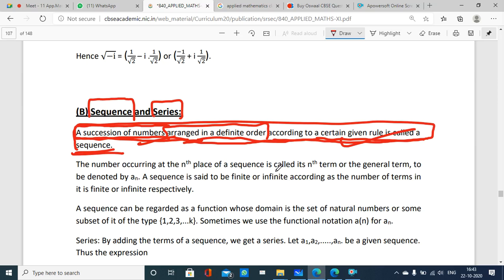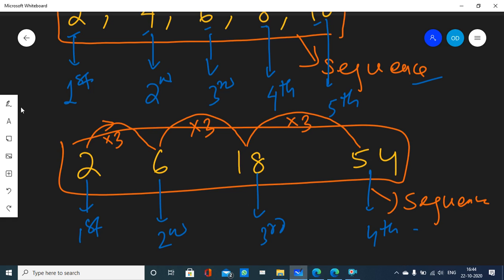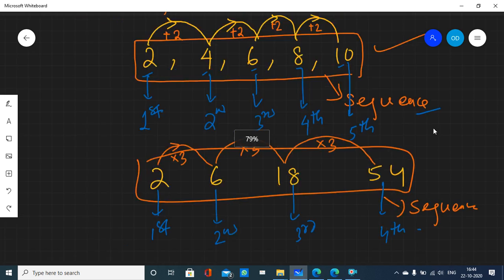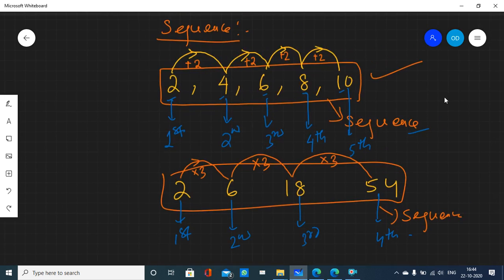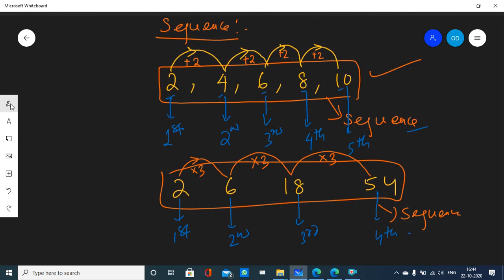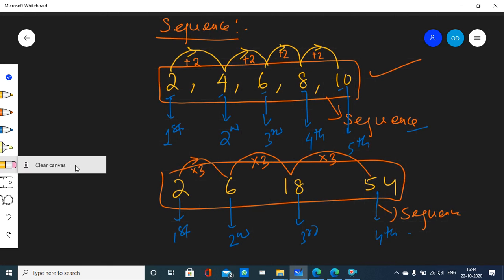Now let's move on. It says the number occurring at the nth place of a sequence is called its nth term. What does it mean? It means, let me erase it. You can take the screenshot. Done. Okay.